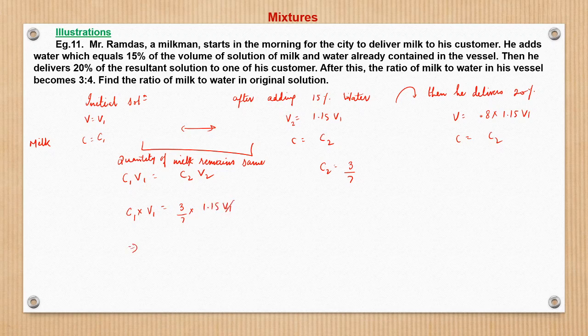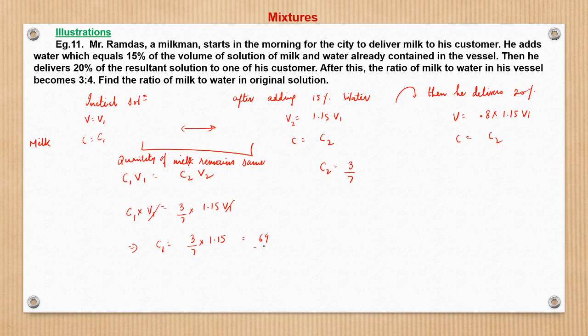So from here, V1 cancels out. C1 becomes 3 by 7 into 1.15. Let us multiply this. What do we get? 3 into 1.15 divided by 7, so 69 by 140.